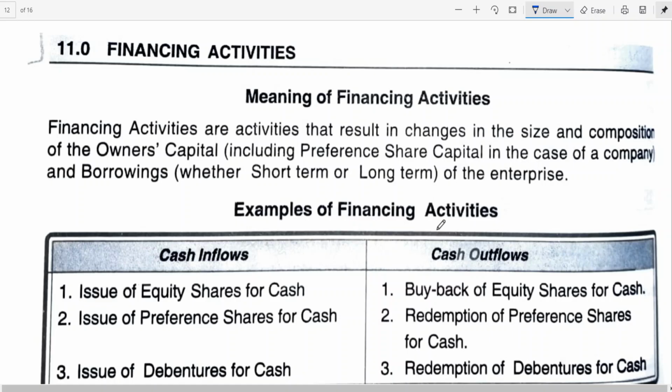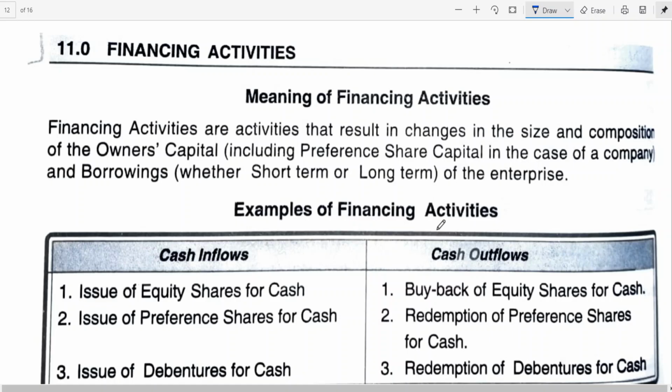Okay, now so far we have covered the examples of operating, financing and investing activities. These are all the things we have completed.